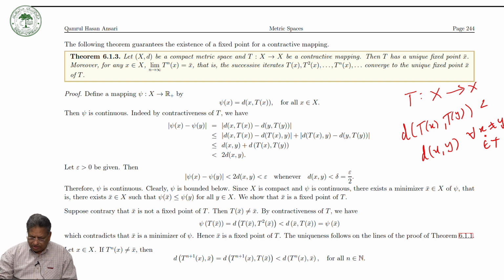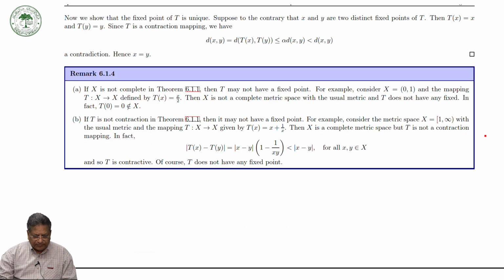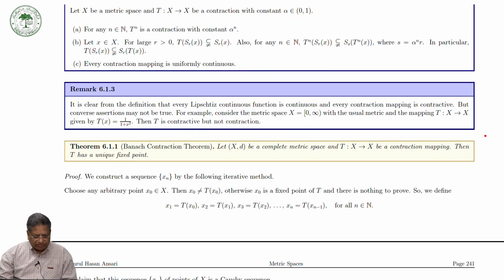But you see, in the previous slides we have seen that the mapping T is contractive, but it is not a contraction. In other words, every Lipschitz continuous function is continuous and every contraction map is contractive, but the converse is not true. This we have seen. And in the Banach contraction theorem, the space X is complete and T is a contraction.